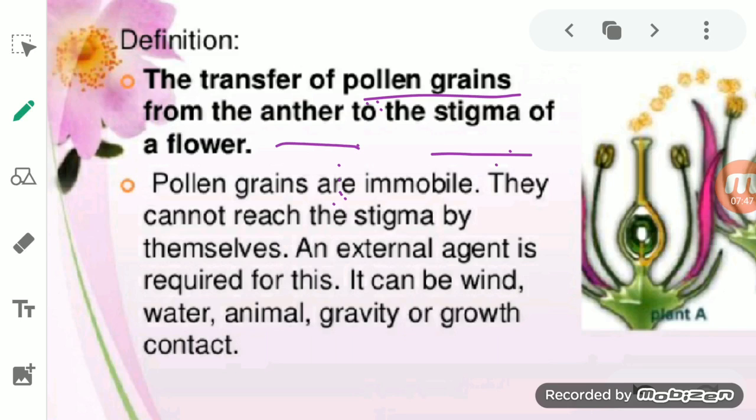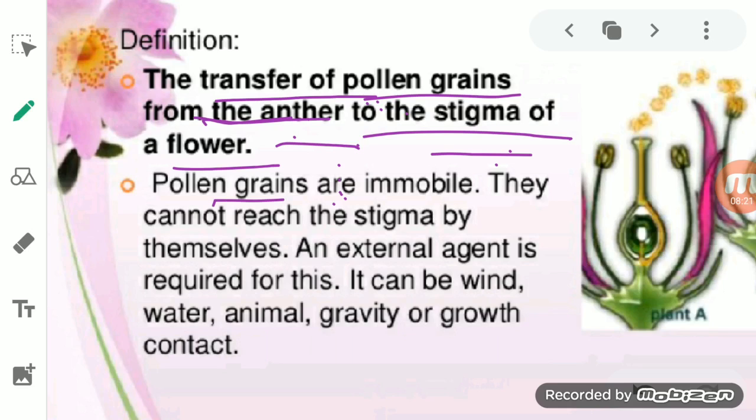Now we will understand the definition here. The transfer of the pollen grains from the anther to the stigma of the flower is called pollination. Now the pollen grains get transferred from the male part to the stigma of the female part, or the transfer of the pollen grain from the anther of a stamen to the stigma of the pistil is known as pollination.